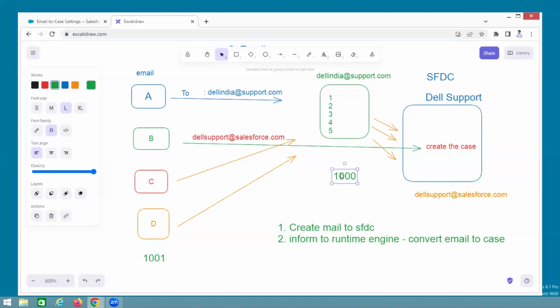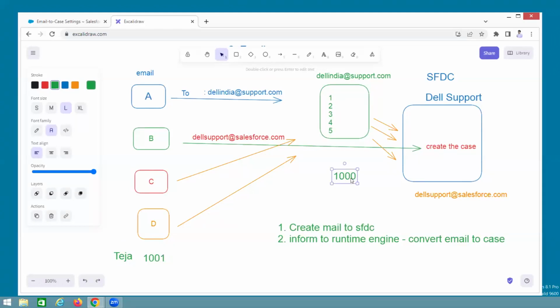So in that case, for example, this guy Teja is a customer. He's sending the mail to Salesforce. He confirmed that his mail is sent, and he thinks he has informed the Dell people, so one case will be generated.